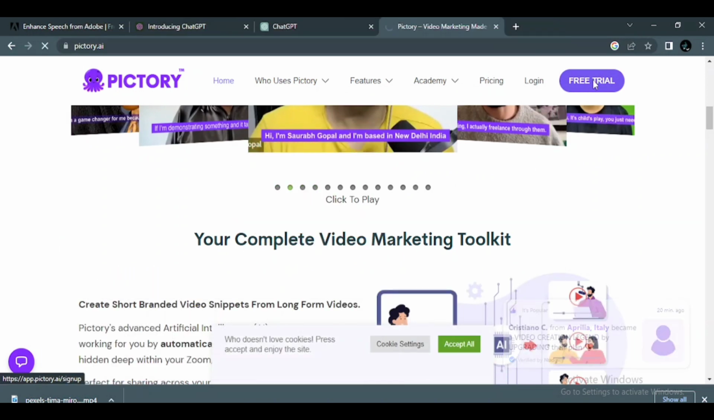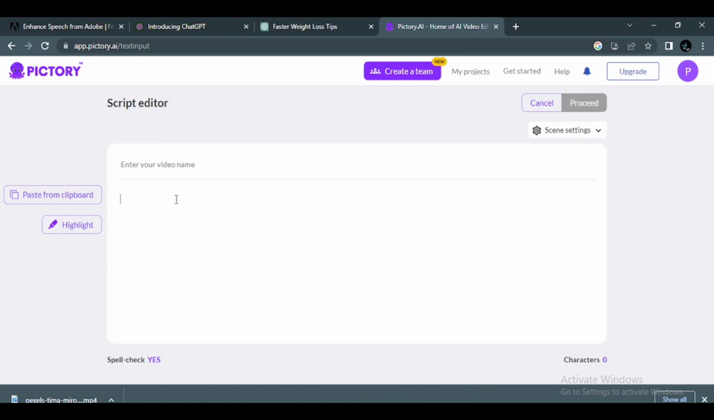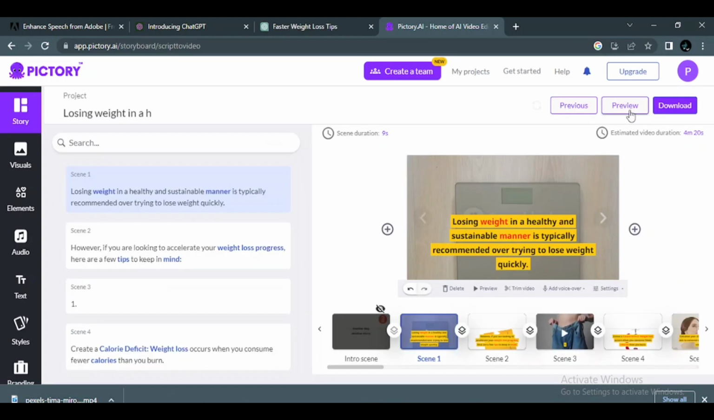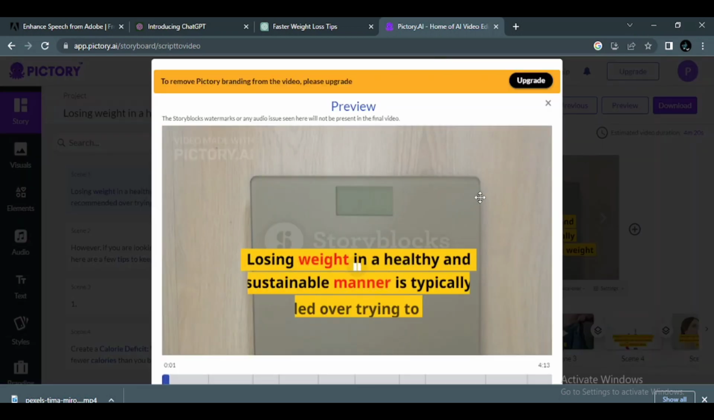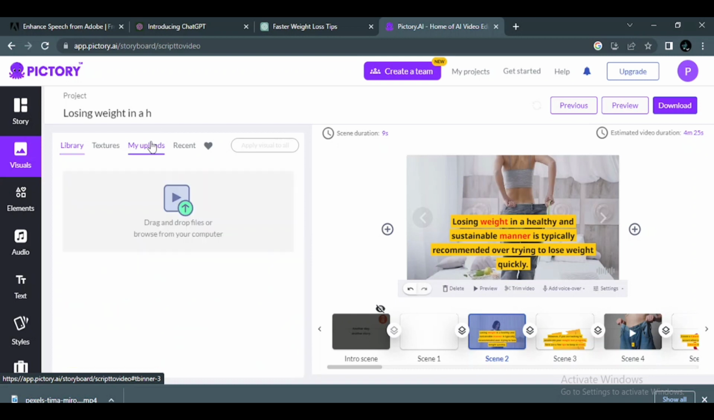To do that, first click on Get Started, choose this option, enter your text. Now if you click on Proceed, our script has been converted into a video using AI visuals. You can play and see the preview of your video. If you go here, you will get different AI visuals which you can replace with any of these scenes. You can also upload your own visuals using My Upload.